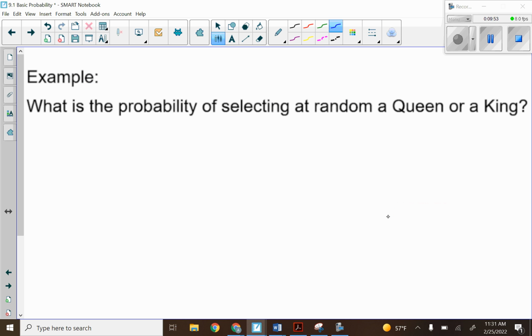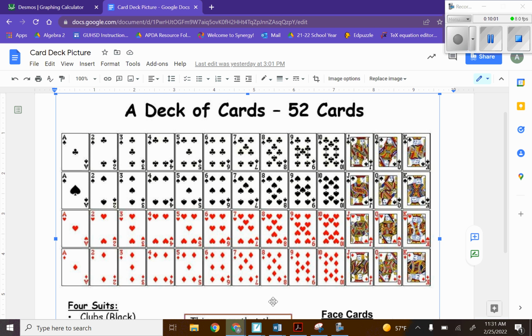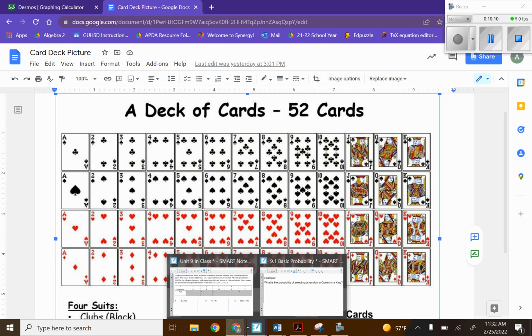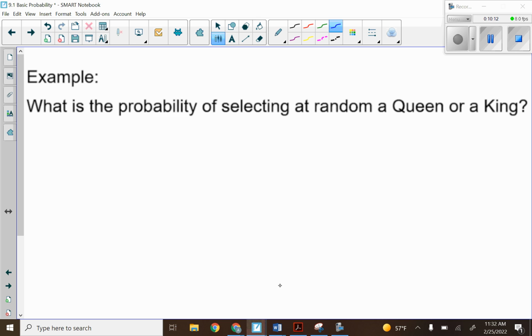Example, what is the probability of selecting at random a queen or a king? If I look at my deck of cards, queen and king, there's no overlap between those. I can pick just a queen or just a king, but not both. So these are, I'm going to put ME, mutually exclusive.